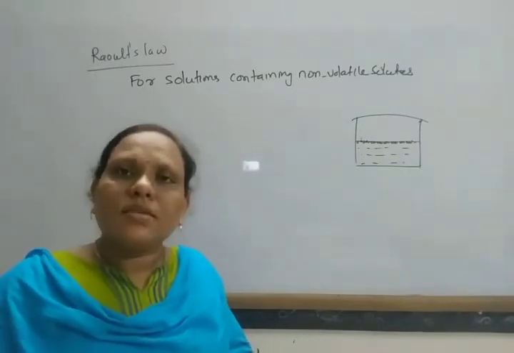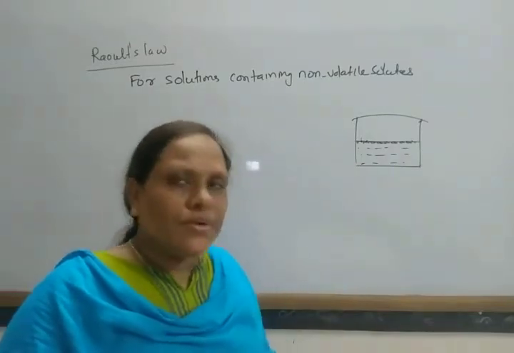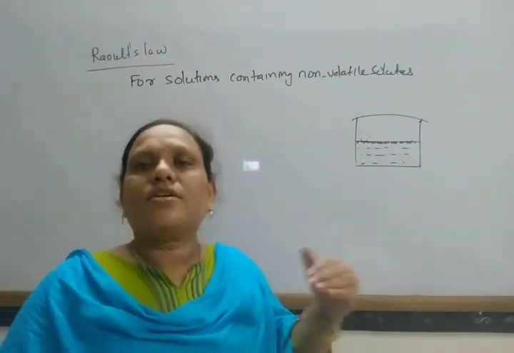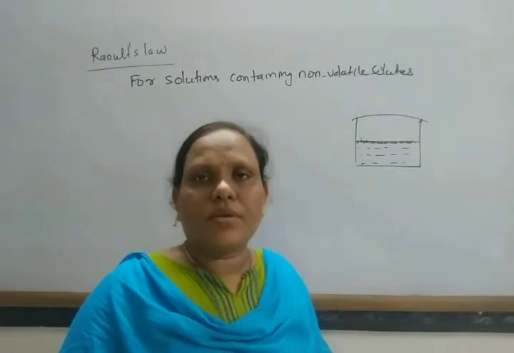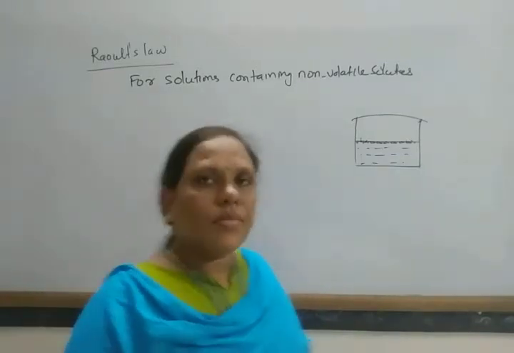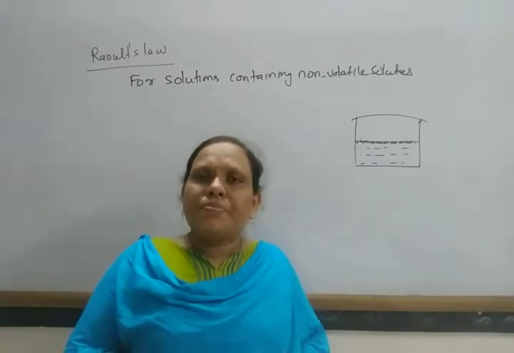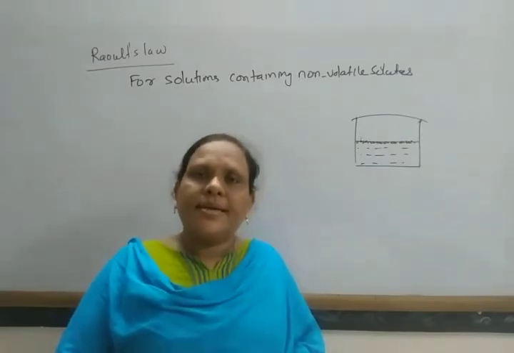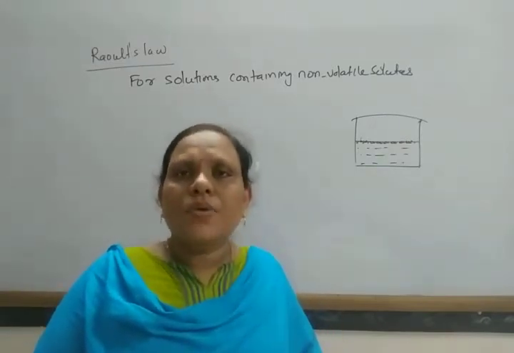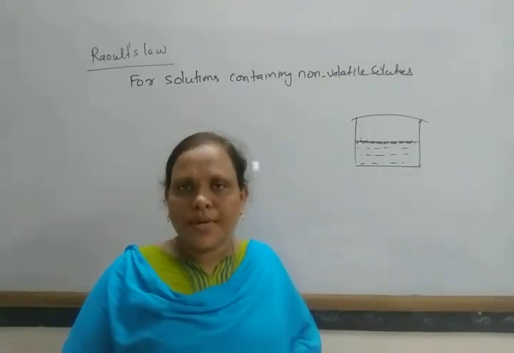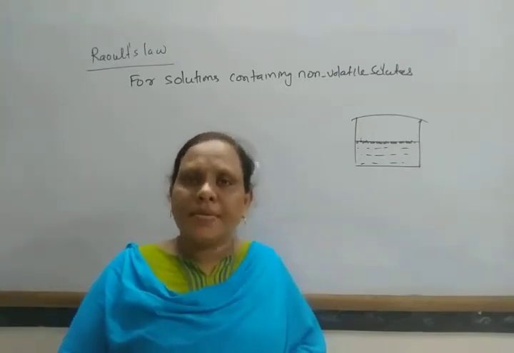Because fewer molecules of the solvent are converted into vapor form. So the vapor pressure, as we stated earlier, of a component is directly proportional to the mole fraction of that component at a particular temperature.